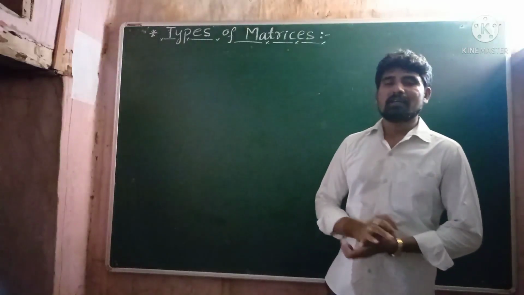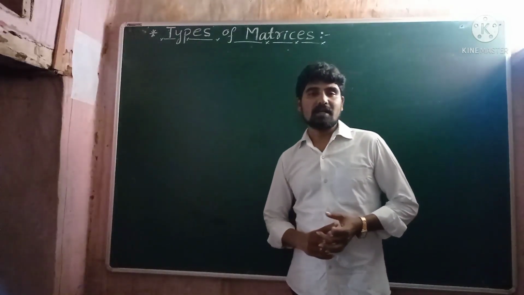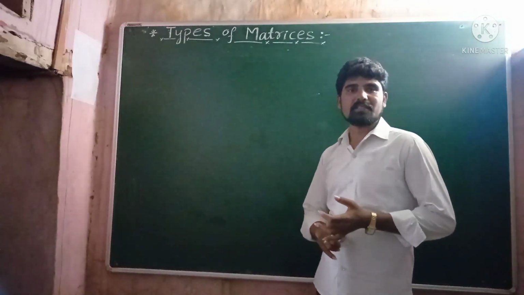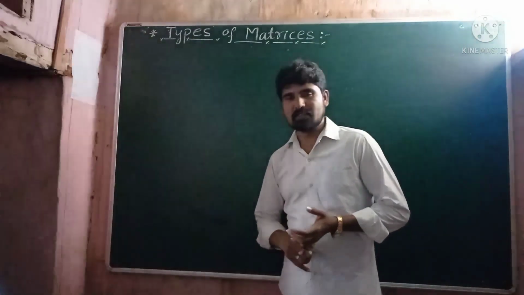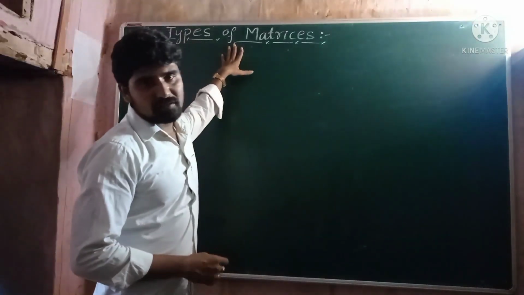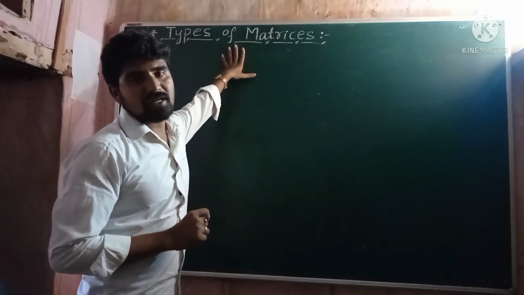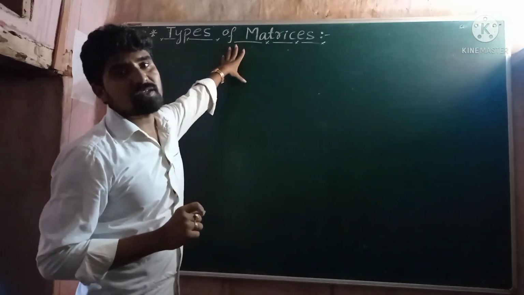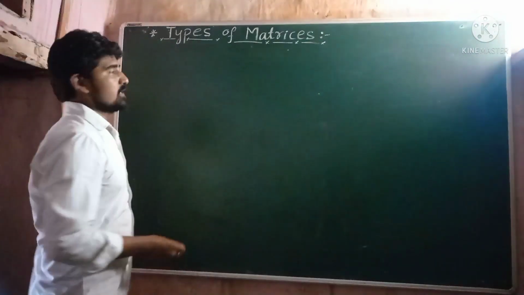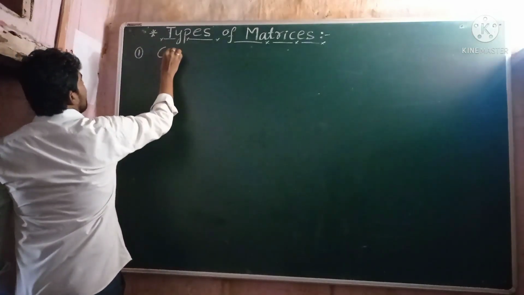Hello students, last class we discussed what is meant by a matrix, how we write the order of a matrix, and the general form of a matrix. So today I am going to discuss the types of matrices. Totally there exist 7 different types of matrices. Among them, the first type of matrix is the column matrix.